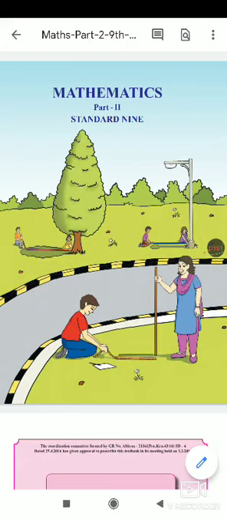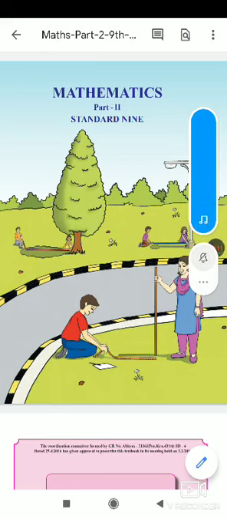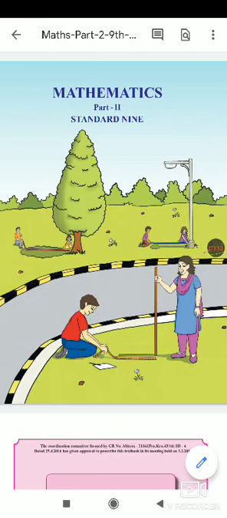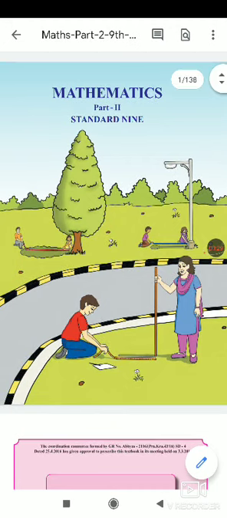Children, first of all, welcome to ninth standard. Till 8th standard, you had only one textbook of mathematics, but from now onwards, for ninth and 10th, you have two textbooks of mathematics, that is Mathematics 1 and Mathematics 2. And today, in this lecture, we are starting the second part of mathematics for standard ninth, and this is the cover page of your textbook.